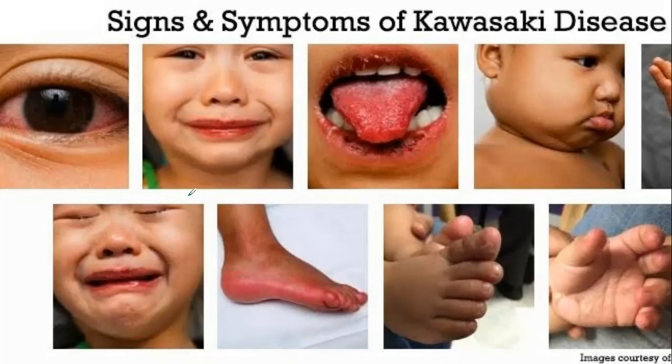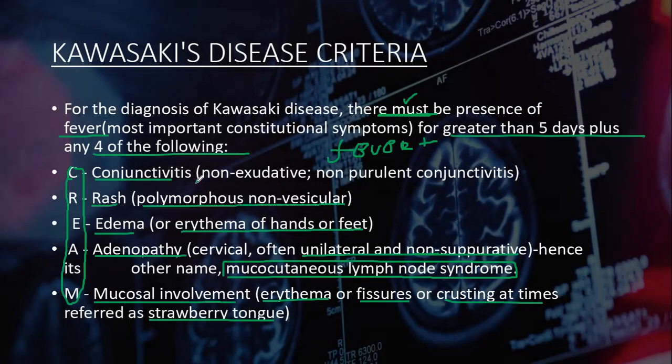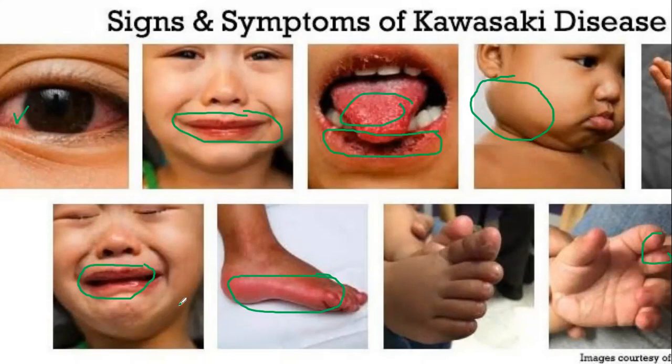So please remember, let me go back. CREAM: conjunctivitis, rash, edema or erythema of the hands or feet, adenopathy, mucosal involvement, the crusting and fissures, especially of the mucosa of the lips, as I've shown you here.